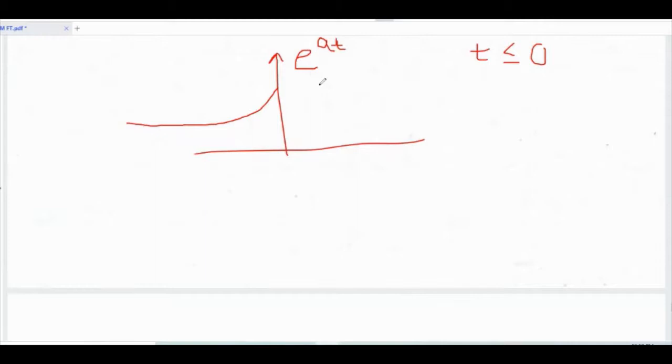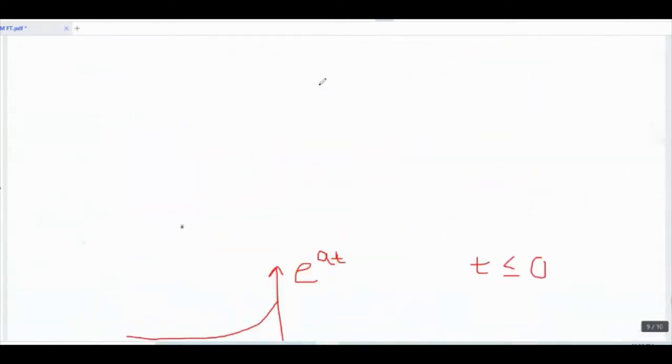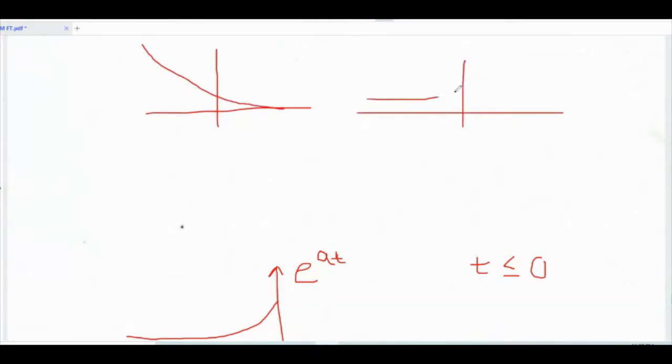Once again I will repeat, the Fourier transform exists for a stable signal. In short, signals whose value is finite are called stable signals. Then we have two types of exponential: one is the decreasing exponential, another is the increasing exponential. Decreasing exponential means e raised to minus at. Increasing exponential means e raised to at.